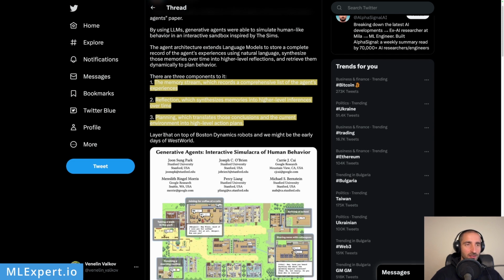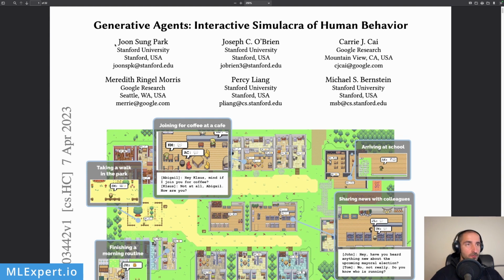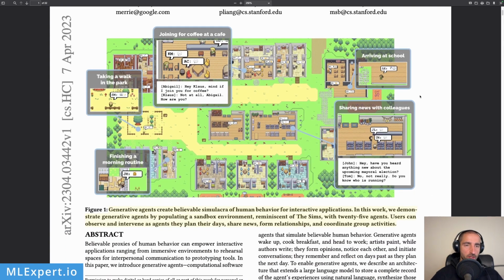And this is really interesting. Layer that on top of Boston Dynamics robots, and we might be in the early days of Westworld. Yeah, pretty interesting. This is the paper. It is available on arXiv, and the title is Generative Agents: Interactive Simulacra of Human Behavior. I'm not sure if I'm pronouncing this word correctly, but whatever. It means that we are simulating believable human behavior or human-like behavior. You can see that this work is a joint work between researchers from Stanford University and Google Research, which is very interesting.